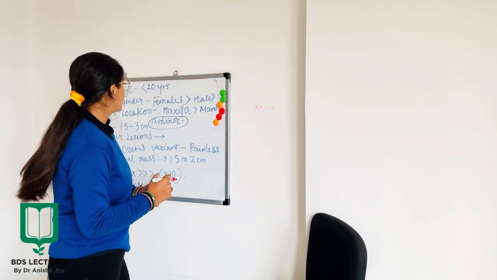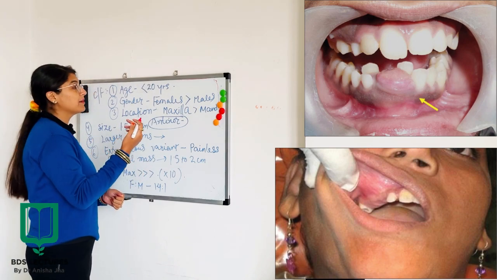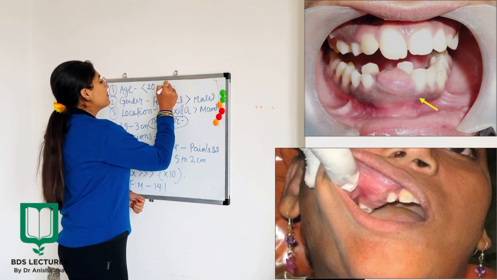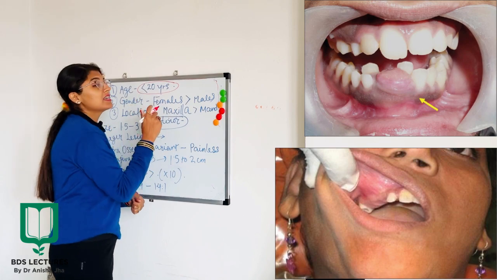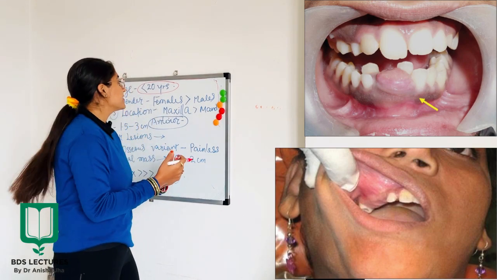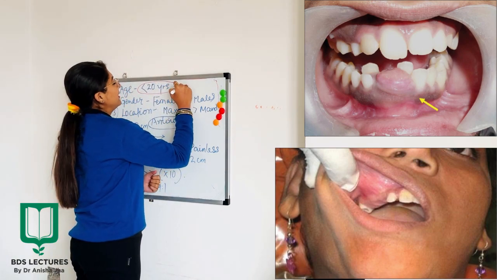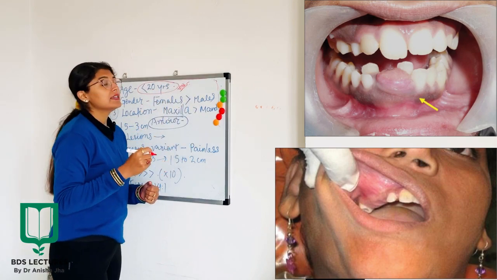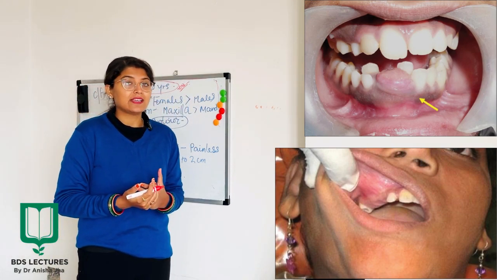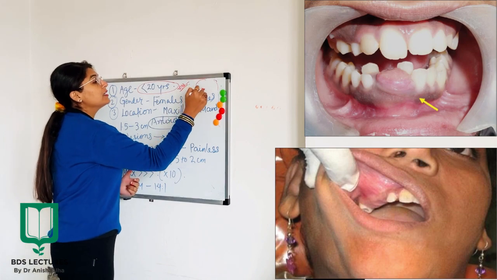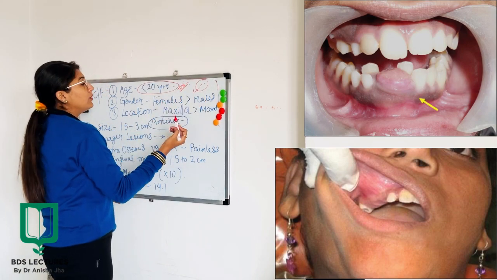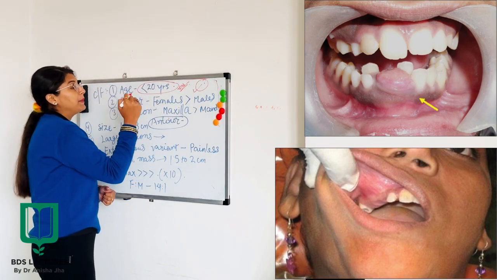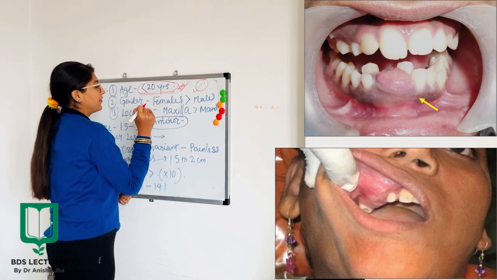Coming to the clinical features of AOT, तो सबसे पहले अगर हम age की बात करें, the most important point to be kept in mind is your AOT occurs in patients less than 20 years of age. That means ये एक ऐसा ट्यूमर है that occurs in a younger patient. Okay, so AOT is seen in patients less than 20 years of age.